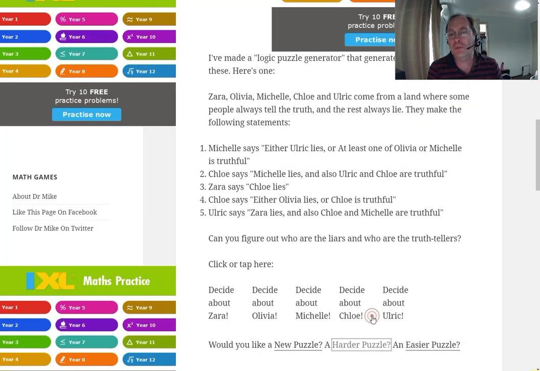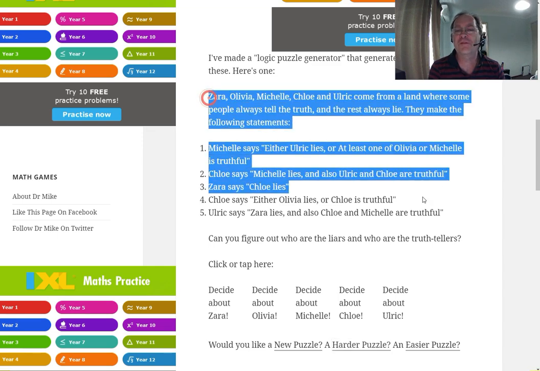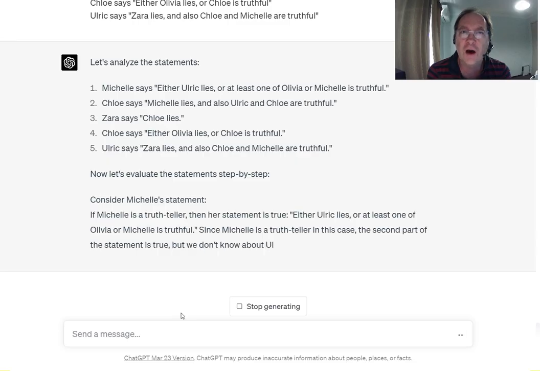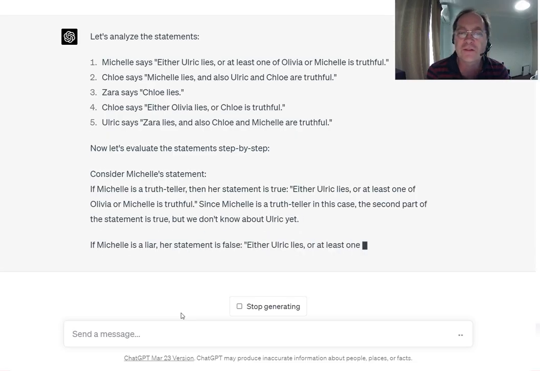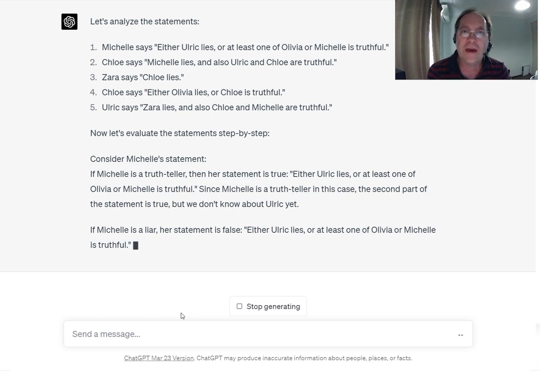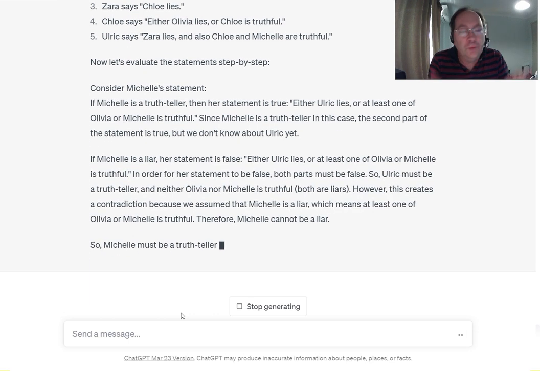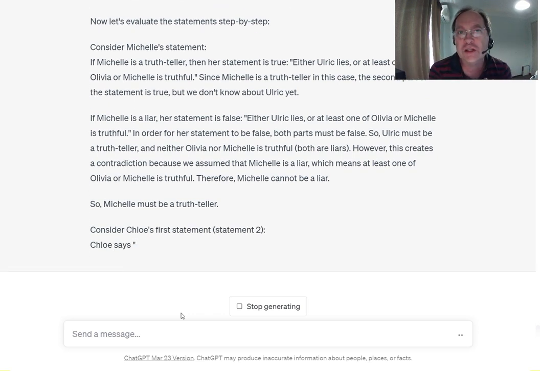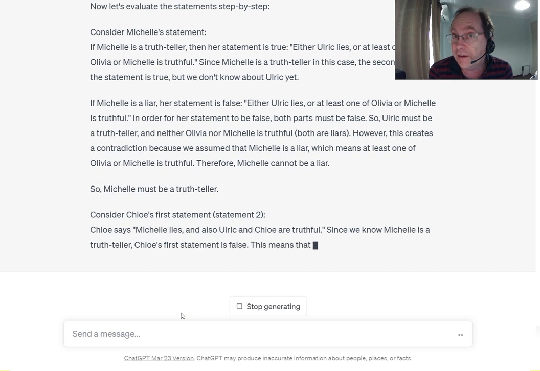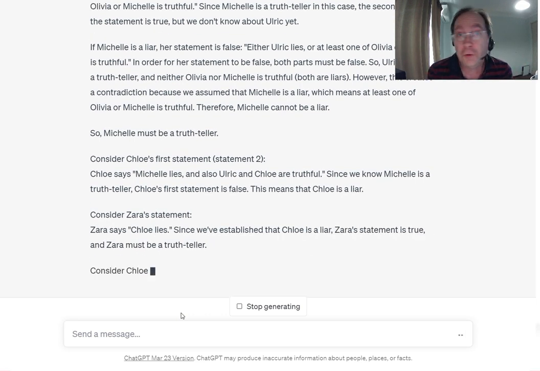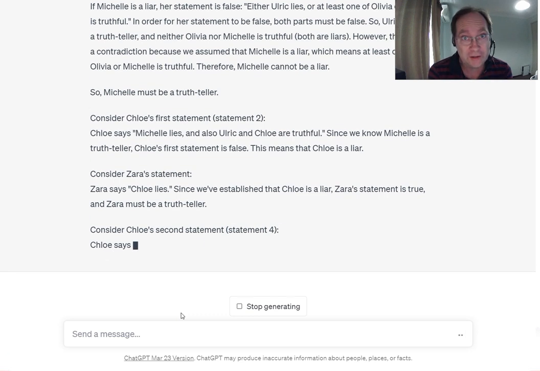It's struggling with this kind of compound recursive logic that, to be fair, most people would struggle with as well. I'm just going to go for broke here. Give it a puzzle with 5 people. Based on what we've seen, I think we can say GPT-4 is okay at logic puzzles. It does make mistakes, but it does get them right as well. How does this compare with people? Were you able to beat ChatGPT 4 at these logic puzzles? Did you get them when it failed, or did you get them wrong when it succeeded? And who did it faster? You tell me in the comments.